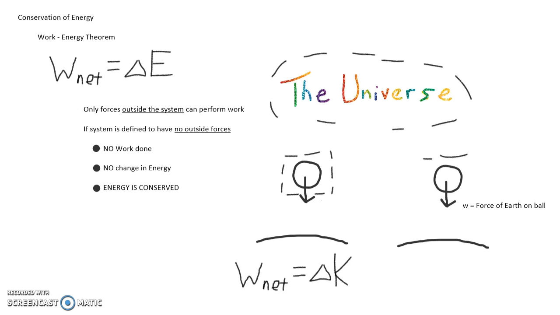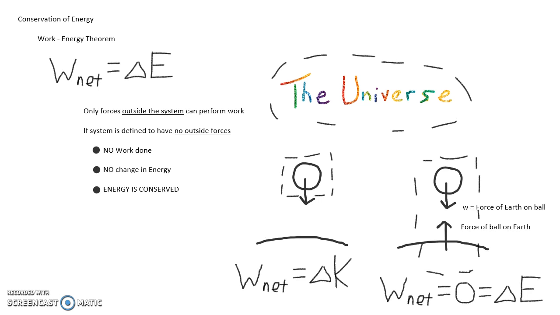We could also define the system to include the ball and the Earth, so that the force of gravity between the Earth and the ball is included in the system, as is the Newton's third law pair of the force of the ball acting on the Earth. Since both forces are internal and there are no external forces, that means that there is no work done on the system and zero change in energy.